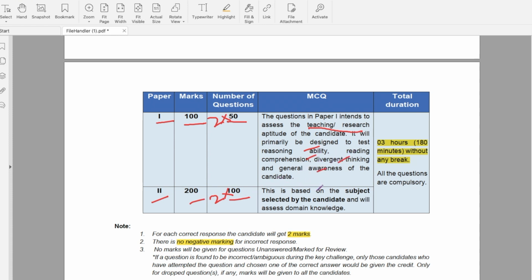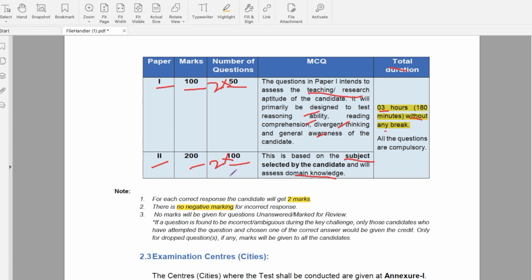And the second paper is completely based on the subject you are choosing. The subject is nothing but your master's degree subject. This will consist of domain knowledge of the subject. And the total duration of the exam is 3 hours, that is 180 minutes, without any break. There will be no break between paper 1 and paper 2. And each question carries 2 marks and there is no negative marking.